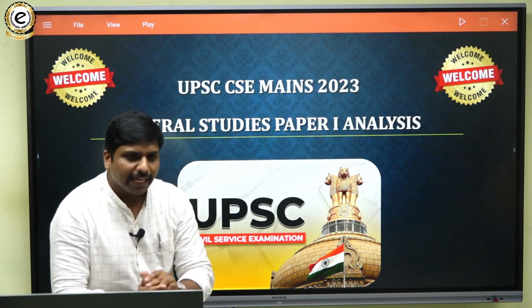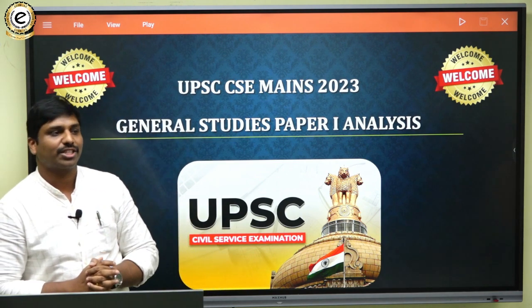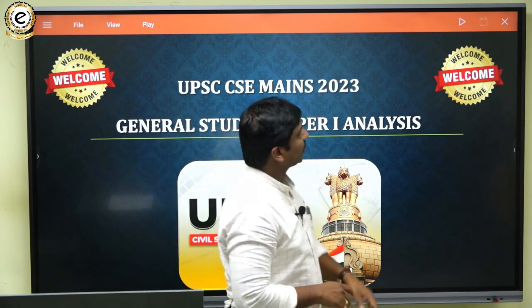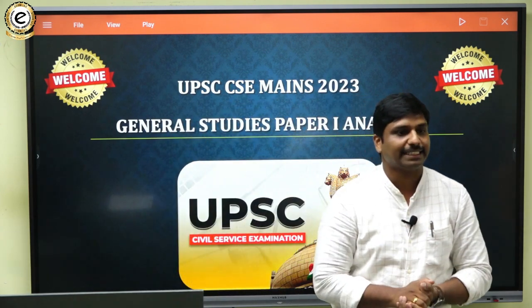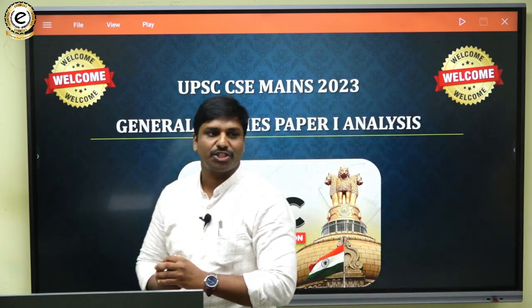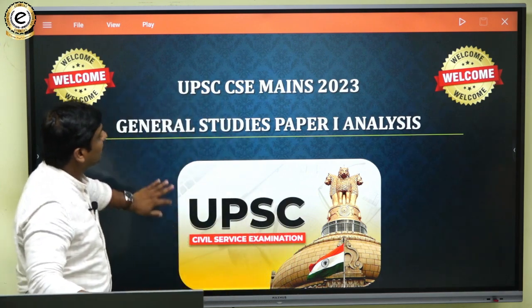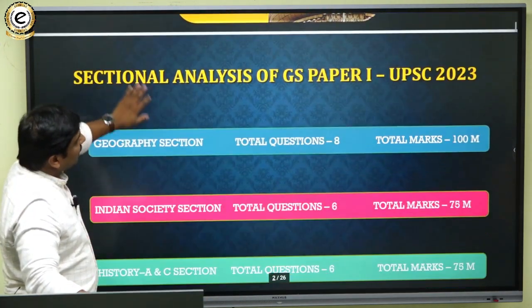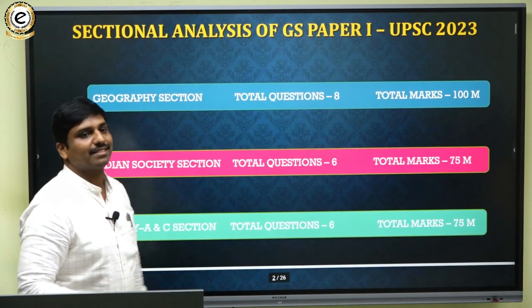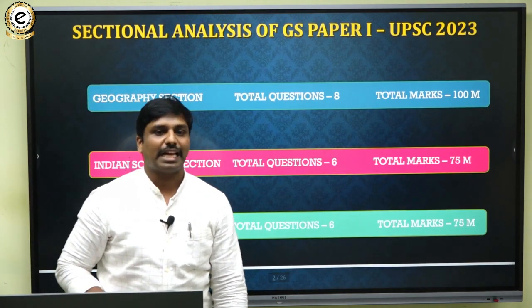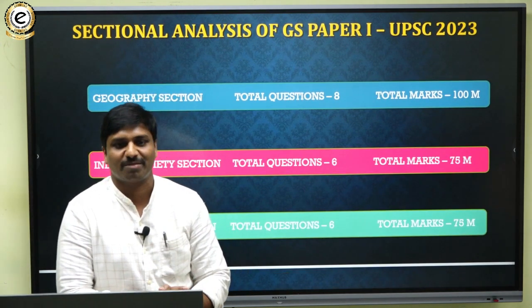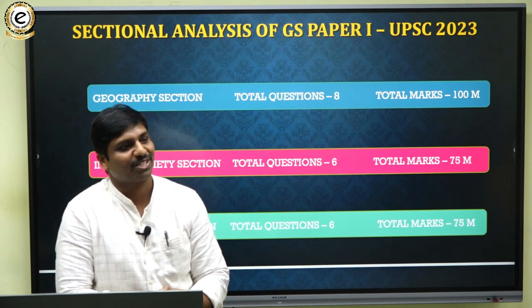So if you look at the first impression, the primary impression about the GS paper 1, the question paper is very well balanced. It is very well balanced, and it's a dynamic question paper.